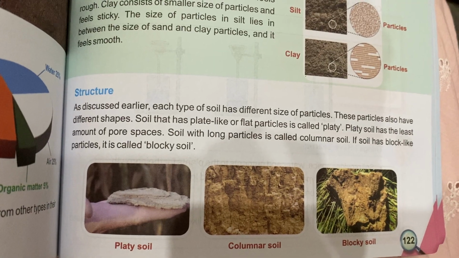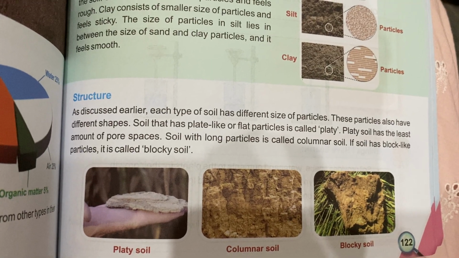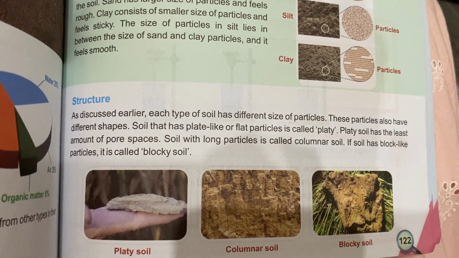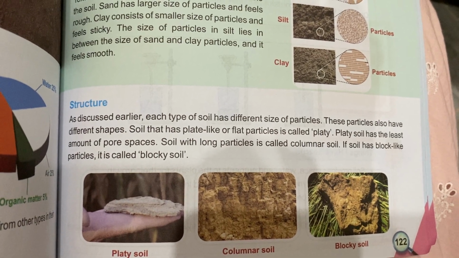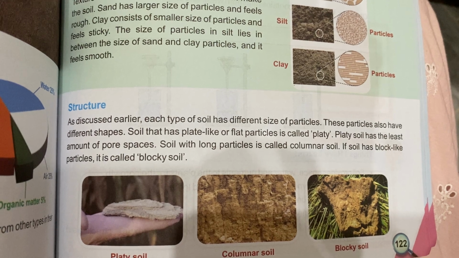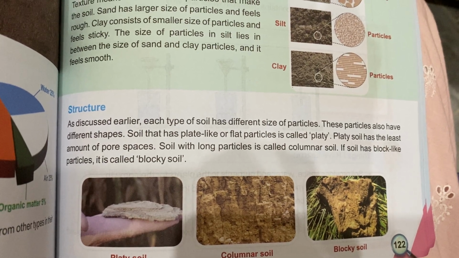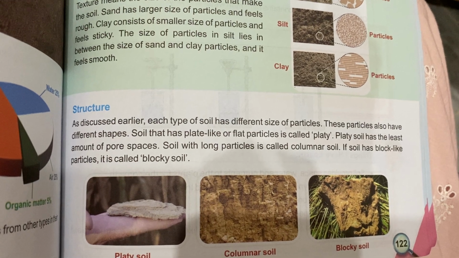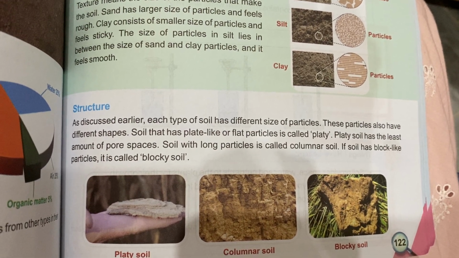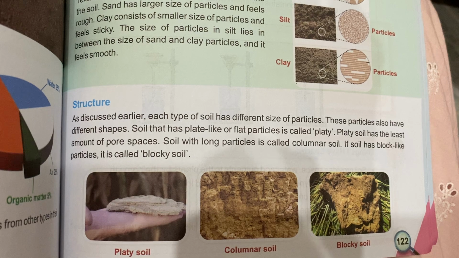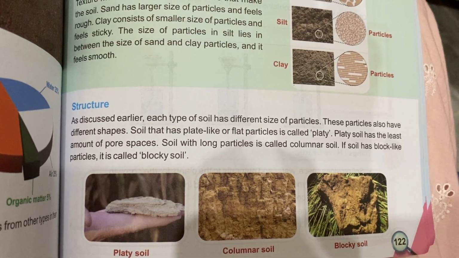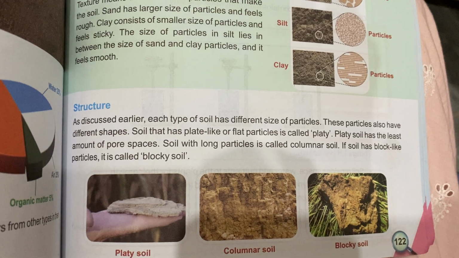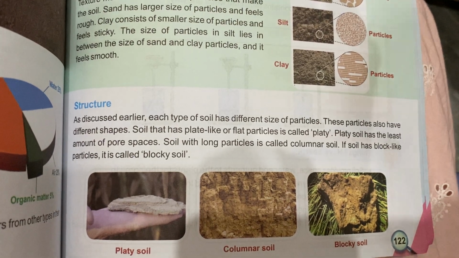Structure. Each type of soil has different size of particles. These particles also have different shapes. Soil that has plate-like or flat particles is called platy. Platy soil has the least amount of pore spaces. Soil with long particles is called columnar soil. If soil has block-like particles, it is called blocky soil.